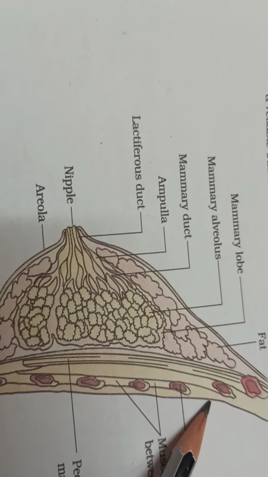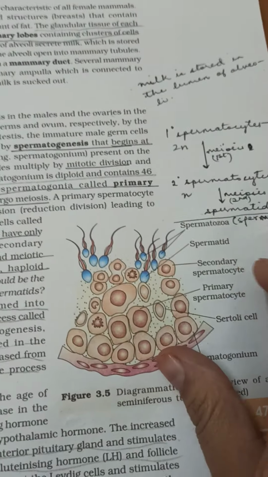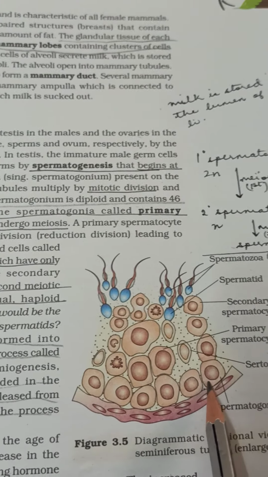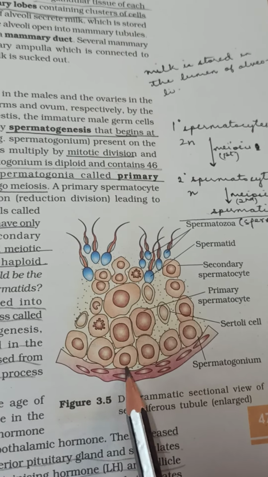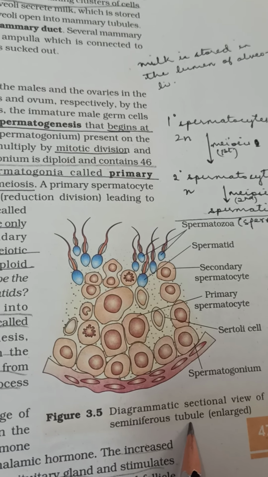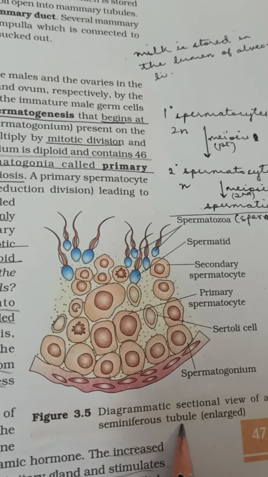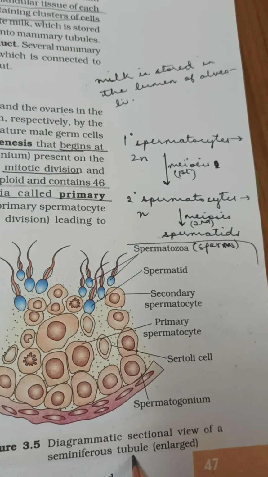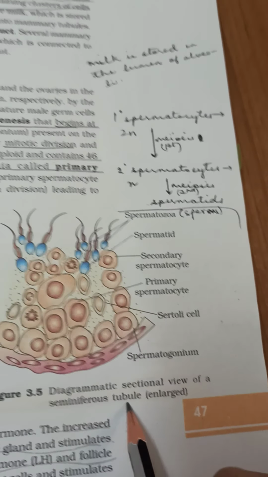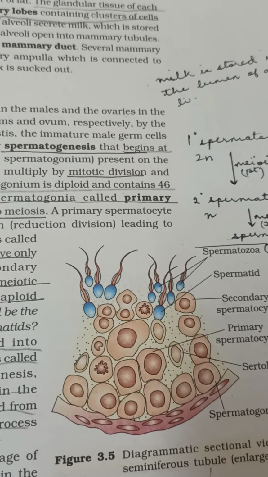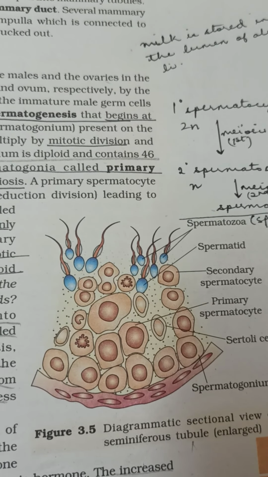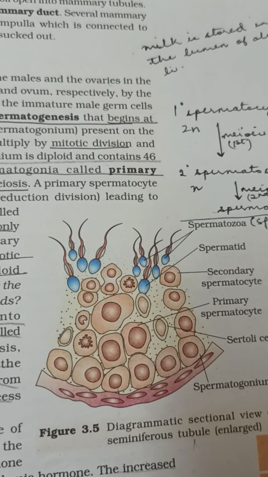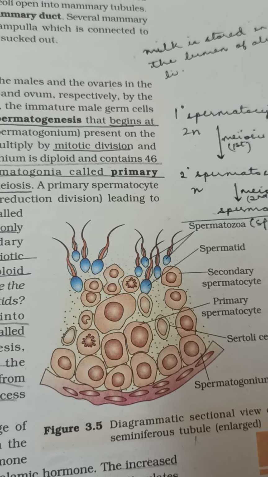As we move on, the next part is gametogenesis, the diagrammatical sectional view of the seminiferous tubule. Again, in the male reproductive system, how does that happen: formation of male gametes, spermatogenesis. These sperms are produced in the seminiferous tubule of the testis, which process starts at puberty.